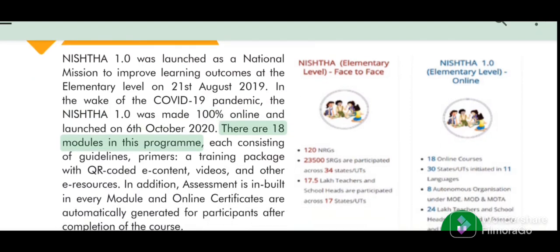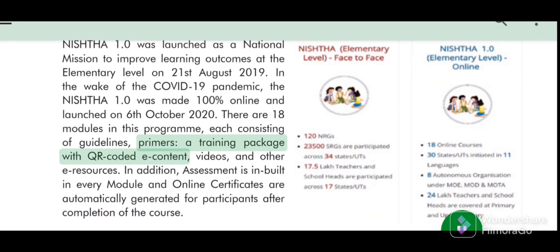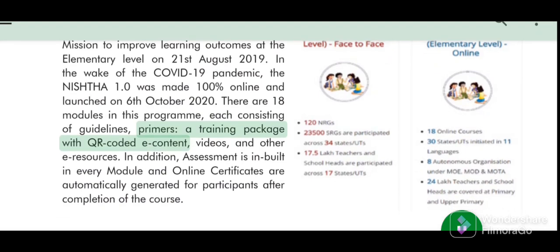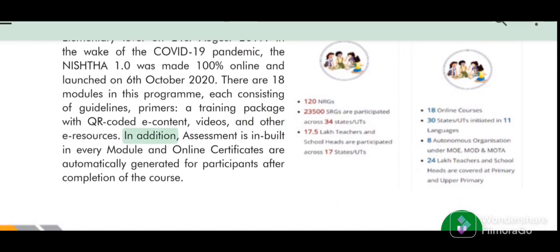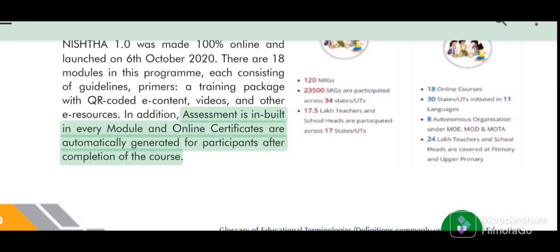There are 18 modules in this program, each consisting of guidelines, primers, a training package with QR-coded content, videos, and other resources. In addition, assessment is inbuilt in every module and online certificates are automatically generated for participants after completion of the course.